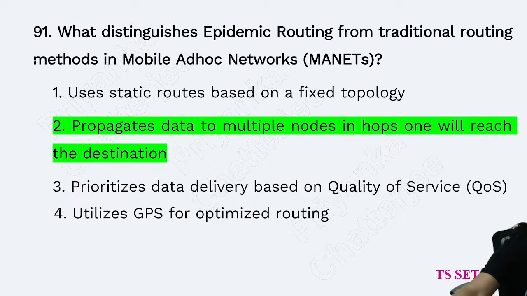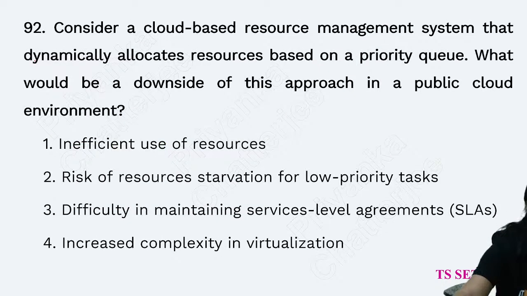Yes, answers are coming. That is, propagate the data to multiple nodes. In one hop, it will reach the destination. Yes, these are some little bit higher level topics. As a static topic you can remember this, sometimes questions come from it.